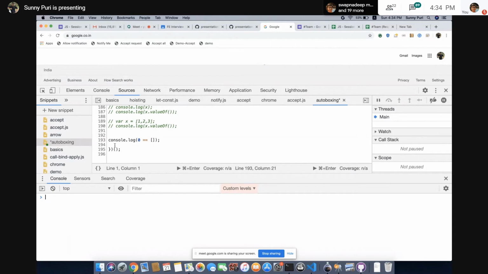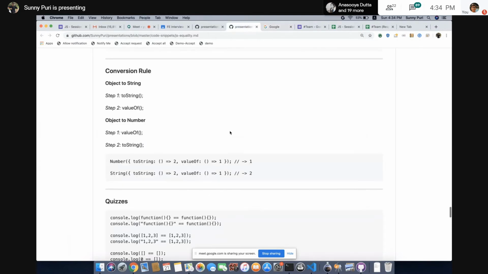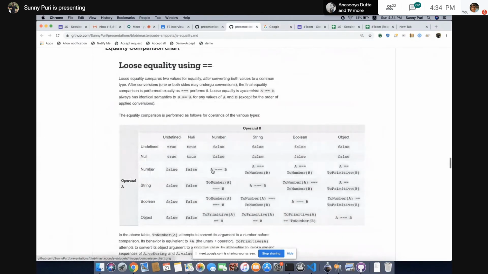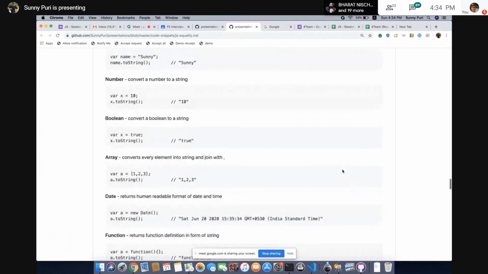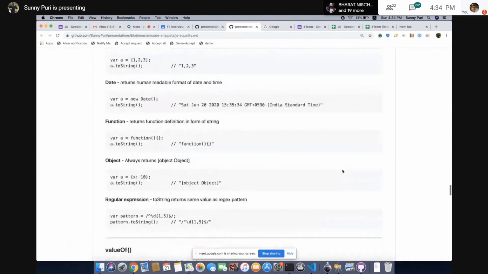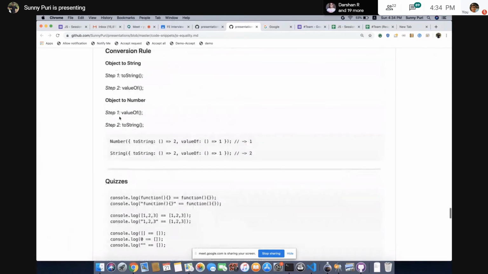We'll go by logic. Operand A is a number and the other is an object. We'll not touch 0 because of the rule, number and object. We'll convert the object to its primitive. So what is object to number? Where is the rule? First valueOf, then toString.